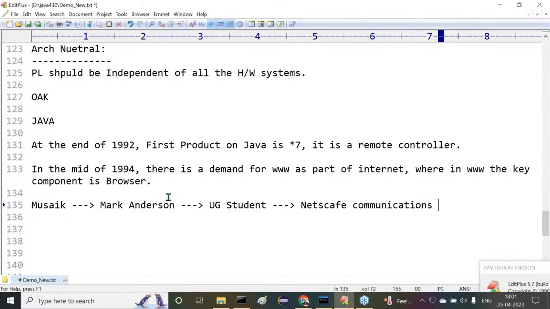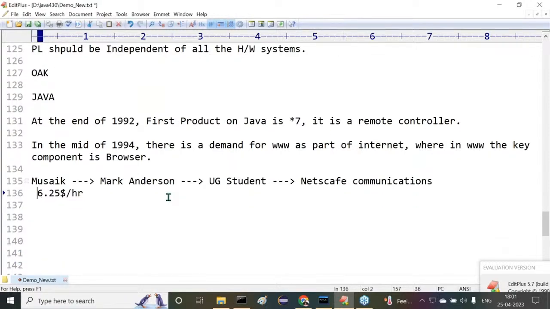To prepare this browser, he took nearly $6.25 per hour, on an hourly basis, to prepare that Mosaic browser. Of course, later on that name was changed. That's a different story. By then the Mosaic browser was a very good browser, getting very good demand in the mid of 1994.